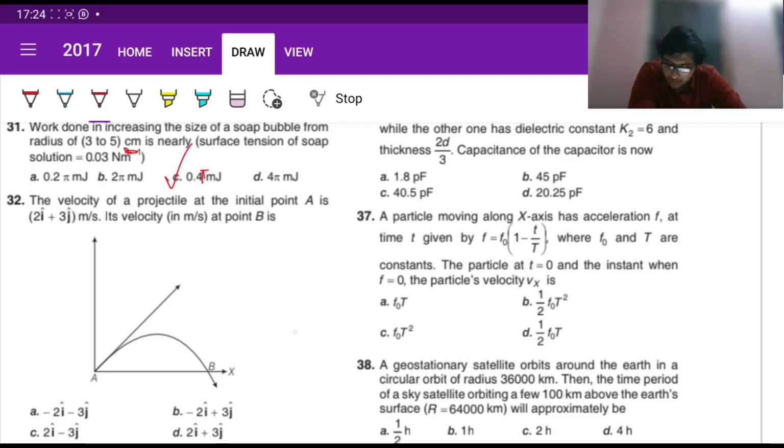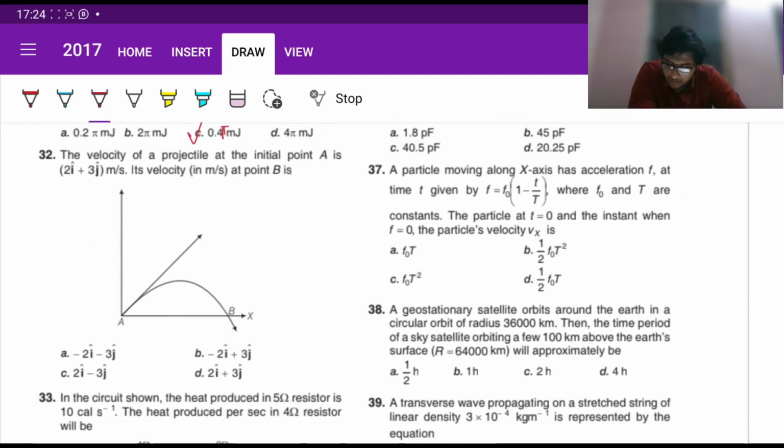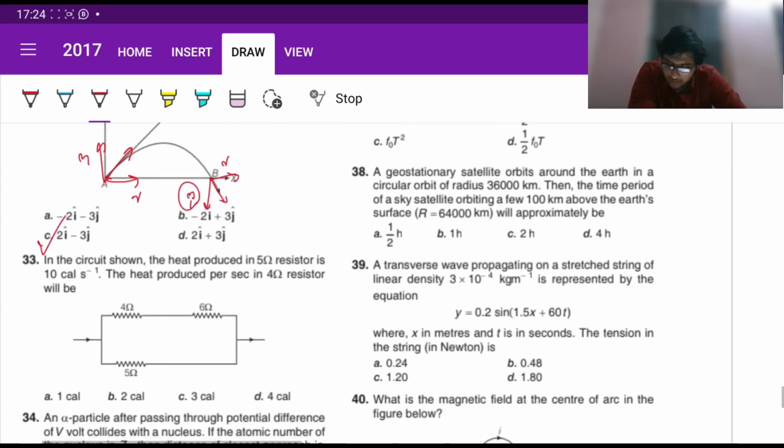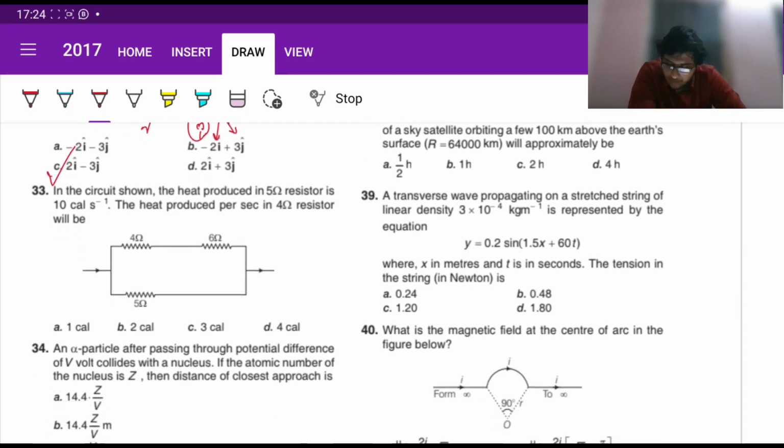Fine. Done. So now the velocity of a projectile at the initial point A is this much. Its velocity in meters per second at point B is, well, since it has already completed the entire path, going to have the same magnitude, while the direction is just going to be mirrored. So the x component remains the same. Initially it was 2i and 3j, so 2i remains the same, and this becomes minus 3j. So 2i minus 3j directly. This question shouldn't take more than 10 seconds, so try to capitalize on this.